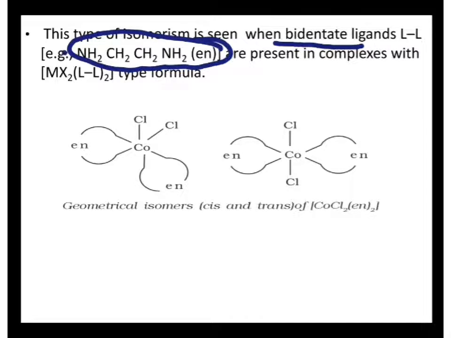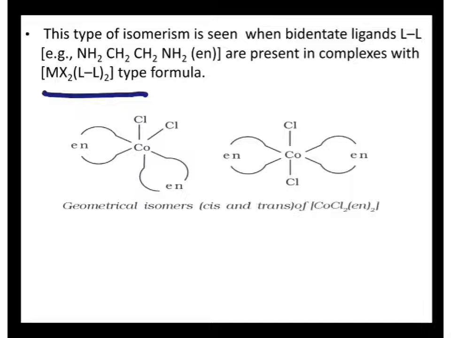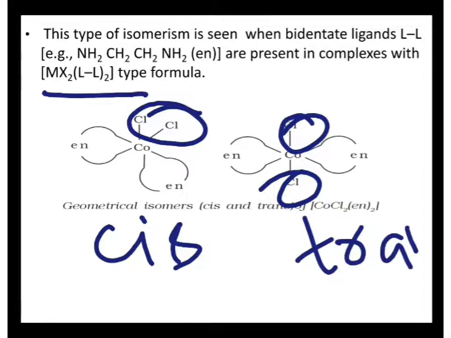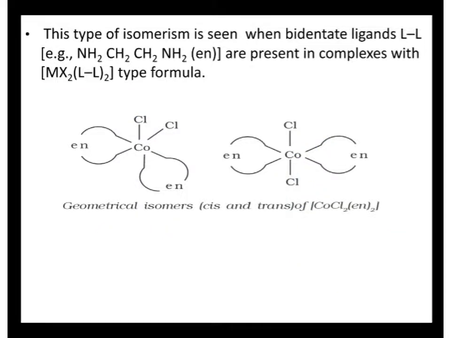This is ethylene diamine. Here there are two nitrogen groups, right? Those two are donating electrons. So this will be the formula. In this case, can you see the spatial arrangement is different? Two Cl groups are adjacent. Here they are opposite. That is why this is cis form and this is trans form. So this is the example.